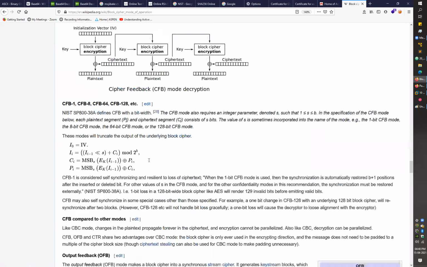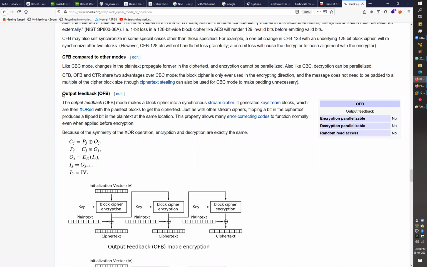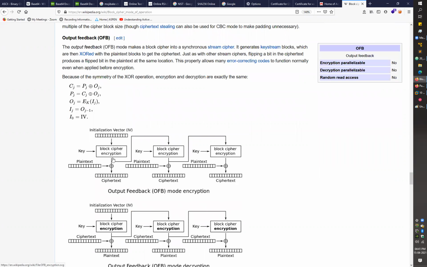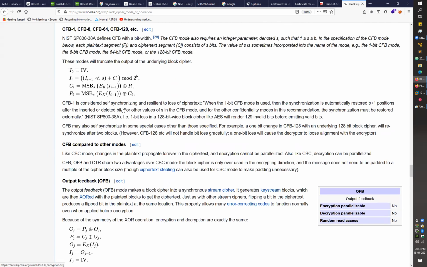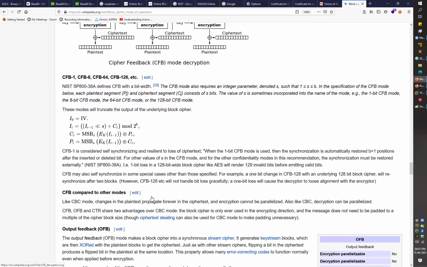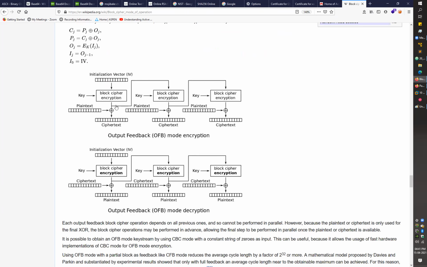After that, we have the OFB, output feedback, in which again the same flow is there. You encrypt the IV with the key and you just XOR the same thing. The flow is the same here, it's nothing different. But the point is, here you can process the data before the actual encryption.